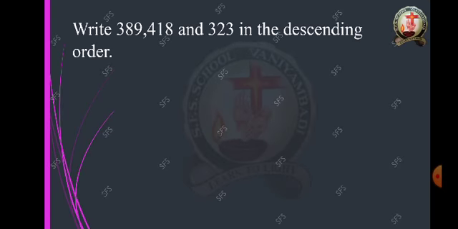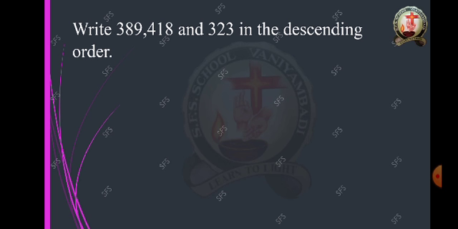Next we are going to find the descending order for the same values. I have already told you, in a simpler form, from smaller to bigger is ascending order, and vice versa, from larger to smaller, you can tell that as descending order.